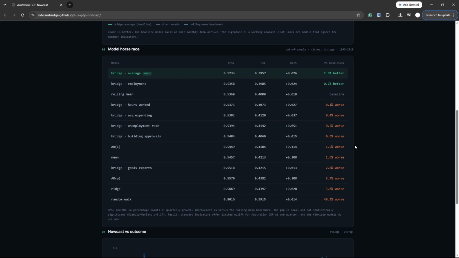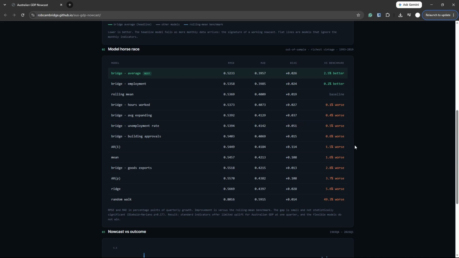So in our case, even the best model only beat our rolling mean benchmark slightly, and not by a statistically significant margin. So the honest scientific conclusion from this project is that Australian GDP is hard to nowcast at any given quarter.